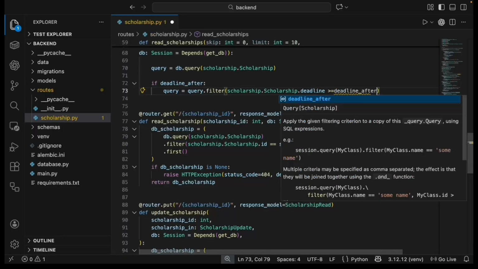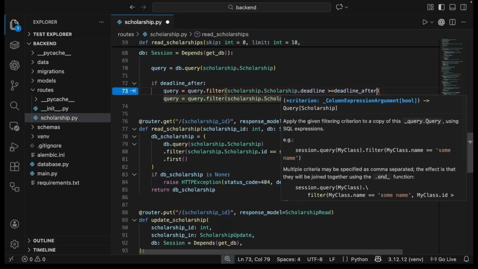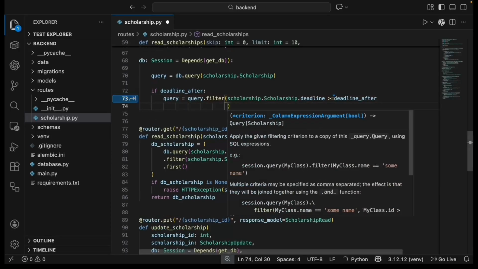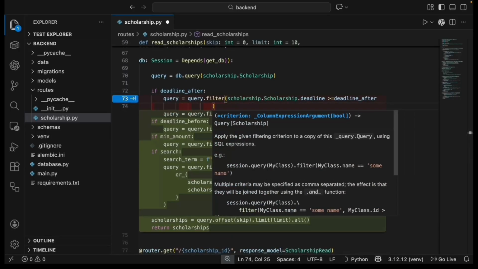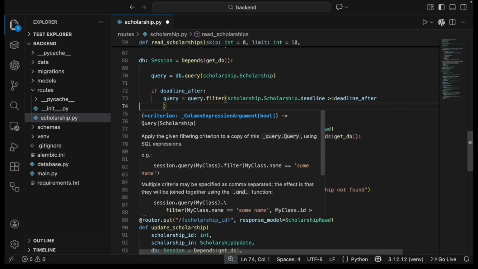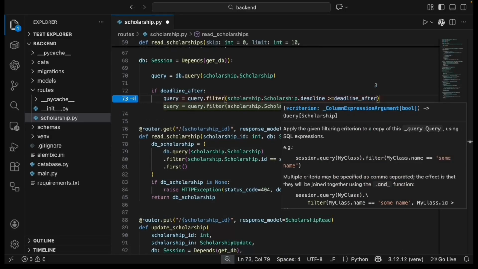And because all these parameters default to None, the endpoint is still backward compatible. If you just call get scholarships without any filters, it works exactly like it did before. All those if statements get skipped and you get everything back. I added all this power without breaking anything that already worked.